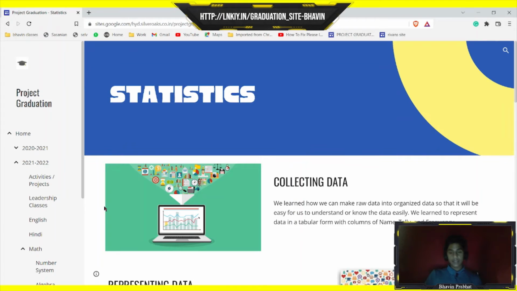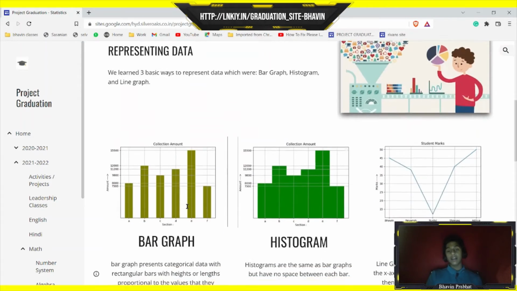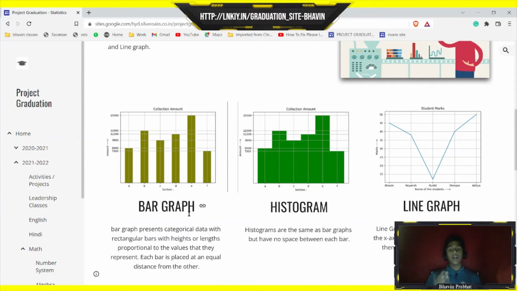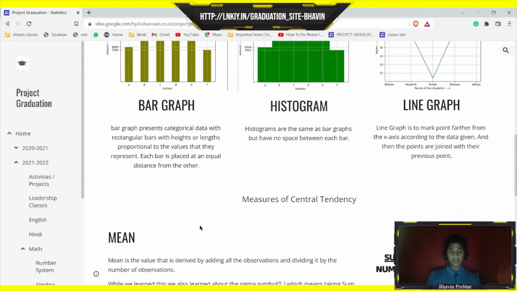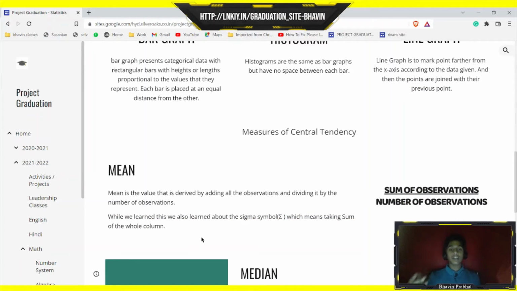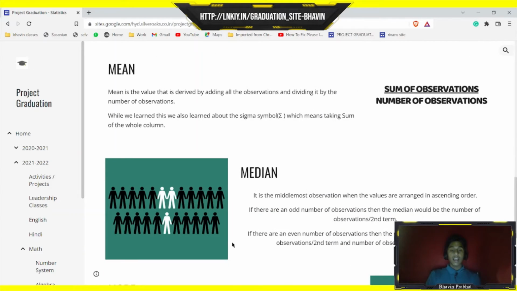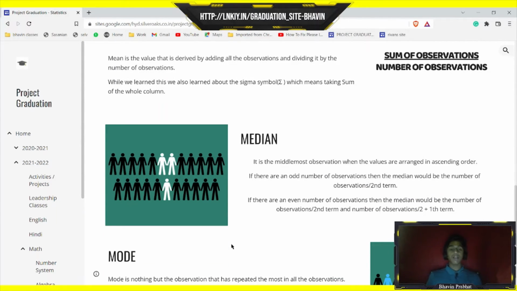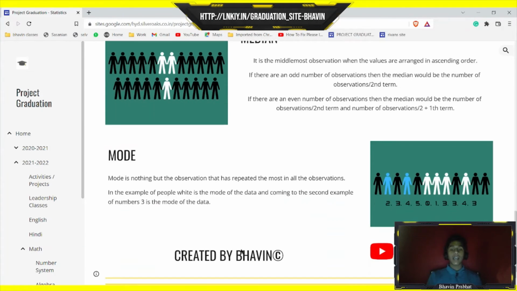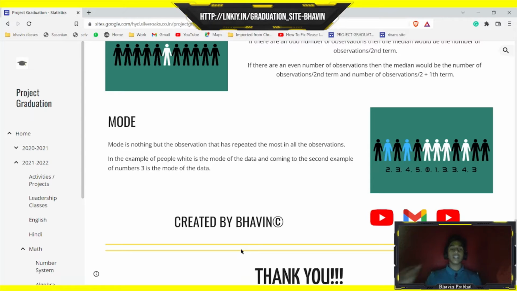Then comes statistics. In statistics, we learned about collecting data and representing data. In representing data, we mainly focused on bar graph, histogram, and line graph. I have written a small description about them. And then measures of central tendency: mean, which is the average, or sum of observations divided by the total number of observations. And then median, which is the middlemost observation when arranged in ascending order. And the mode, which is the most occurring observation.